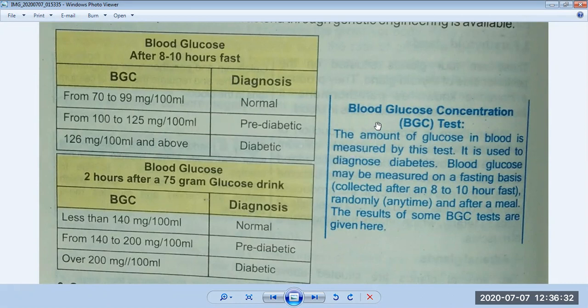Now look at the side box, the blood glucose concentration BGC test. The amount of glucose in blood is measured by this test. It is used to diagnose diabetes. Blood glucose may be measured on a fasting basis, collected after an 8 to 10 hour fast, randomly at any time, and after a meal. The results of some BGC tests are given here. So this is the introduction of BGC, and this is very important for diabetic patients. Now come to the next part.